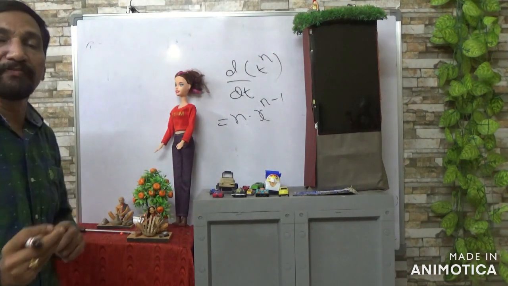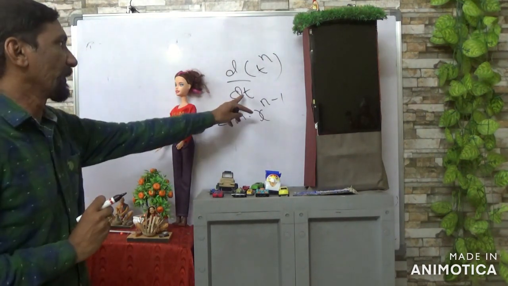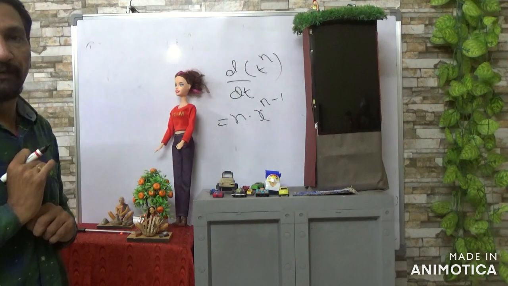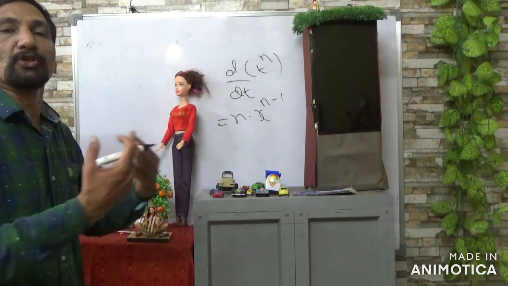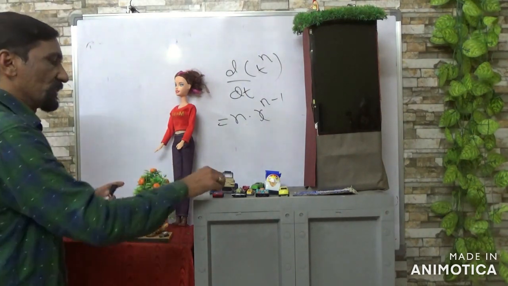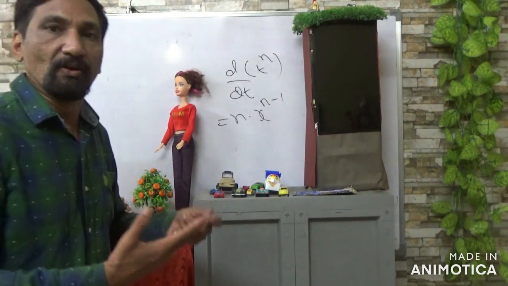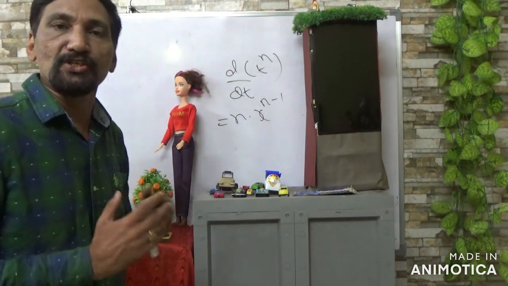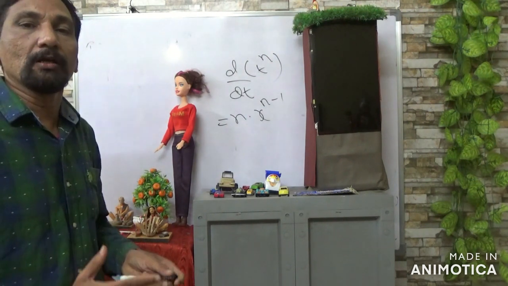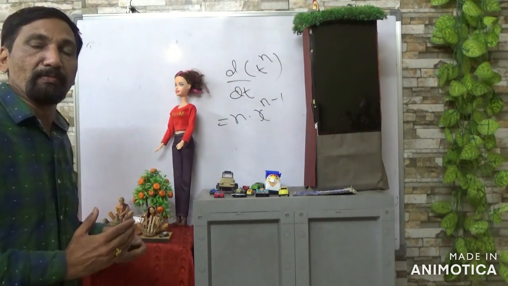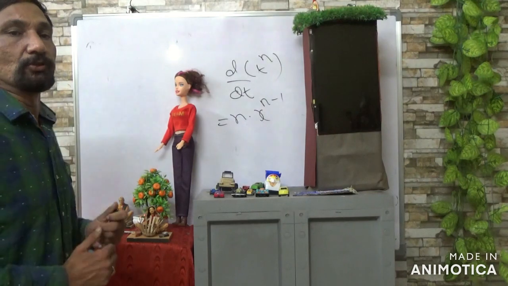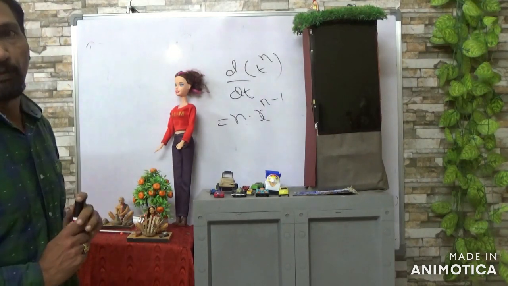Now you are differentiating a function with respect to time, meaning the position of the vehicle. For example, when the vehicle is moving, its velocity changes, its acceleration changes, right? So all these possible measurements you are taking through the differentiation process.